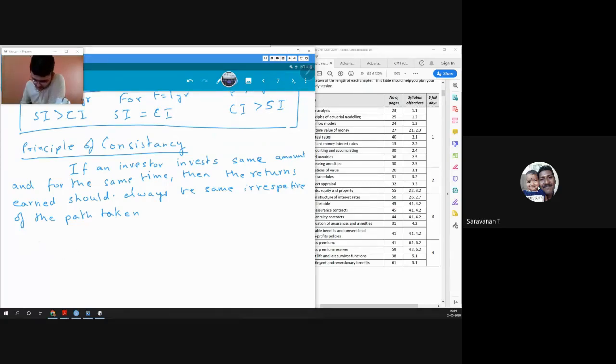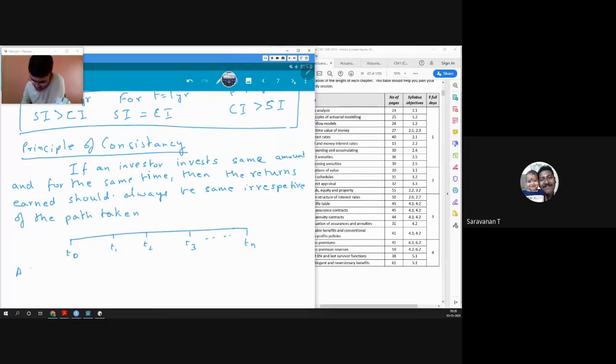That means my accumulation factor, I'll just make a timeline. If I say this is my T0, and then T1, T2, T3, till I have, let's say, Tn. I have different times.